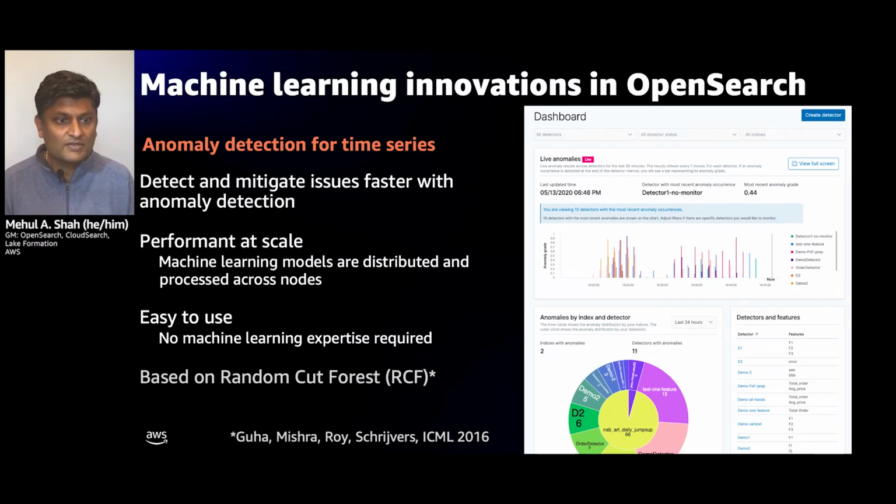Our anomaly detection routines are performant at scale. You basically turn them on, and they run through your streaming data and tell you when something interesting is happening. It's super easy to use. You don't have to know anything about machine learning. And the techniques that we're using, these algorithms were actually developed in-house here at Amazon. And it's based on a machine learning model called a random cut forest. And I'll dig deep and explain to you how that works in a few minutes.